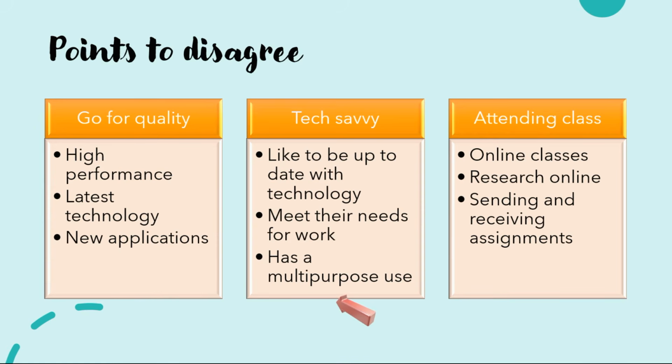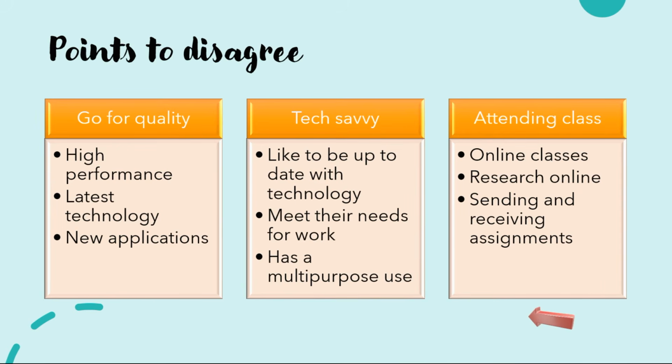The second point to show you disagree is you can say that young people are more tech savvy. Tech savvy means to be very good with technology. The elaborations you can say is that because they are tech savvy, they would like to be up to date with technology. You could also say that they need the latest handphones to meet their needs for work. Similarly, because they are tech savvy, they will have a multi-purpose use for the handphones.